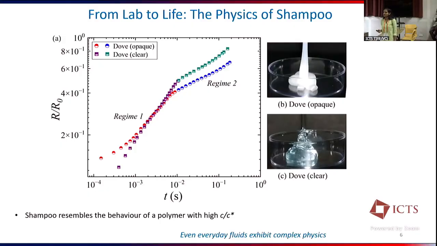This shampoo contains a high concentration of surfactants and polymers, and there is formation of worm-like micellar structures at high surfactant concentration. So not all shampoos, but a few variants show behavior similar to high C/C* concentrations.